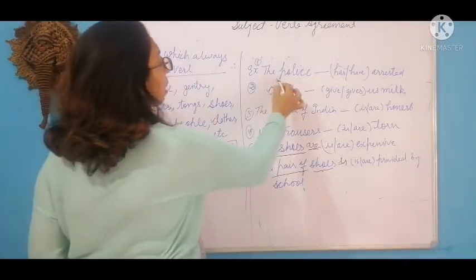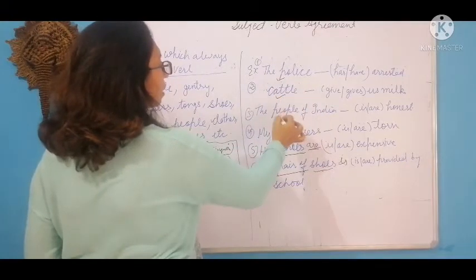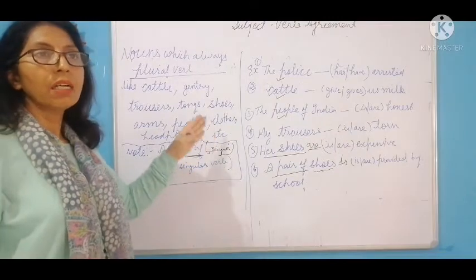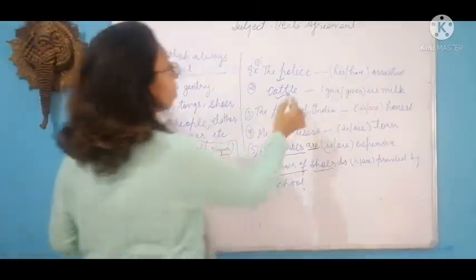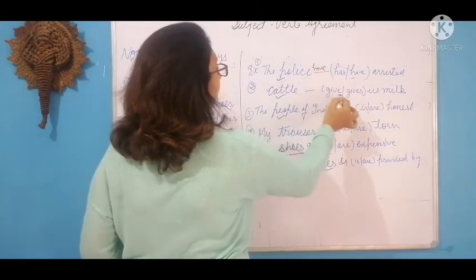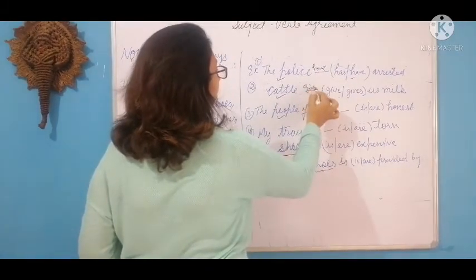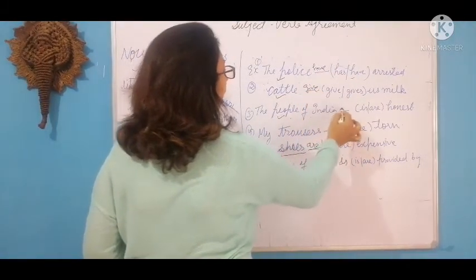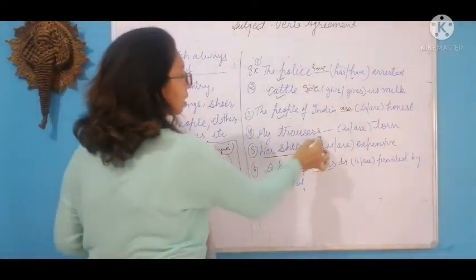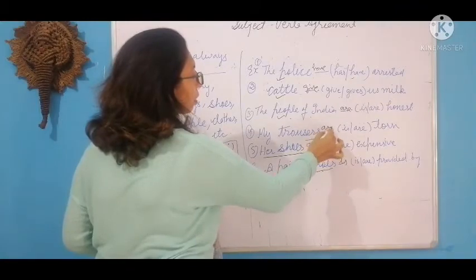Now the police, kettle, the people, as per the rule, they will take plural form of the verb. The police have, kettle gave, the people of India are, my trousers are.